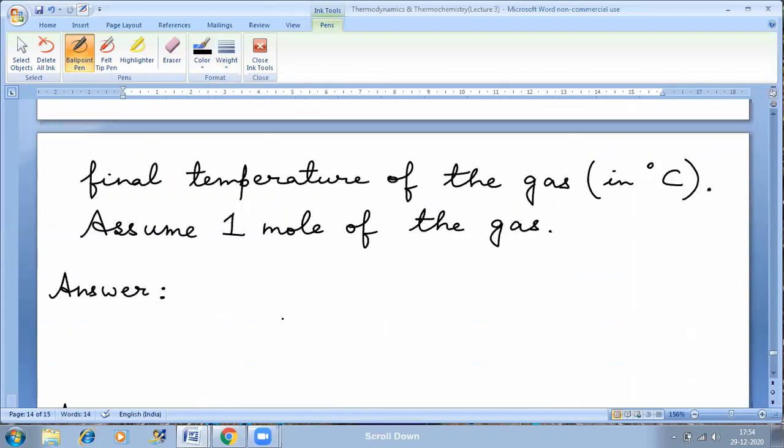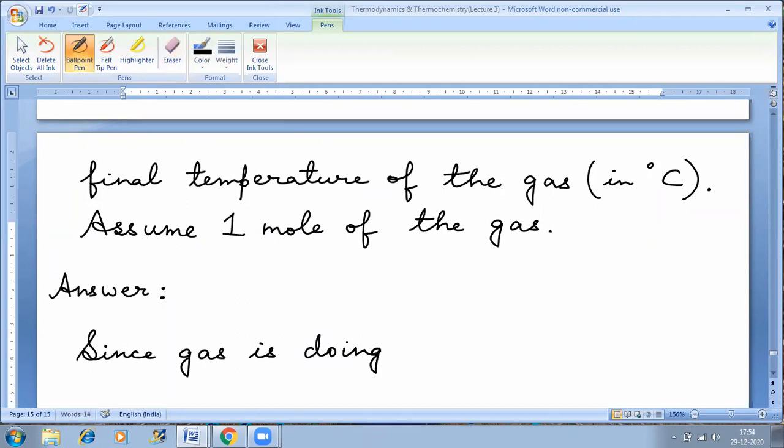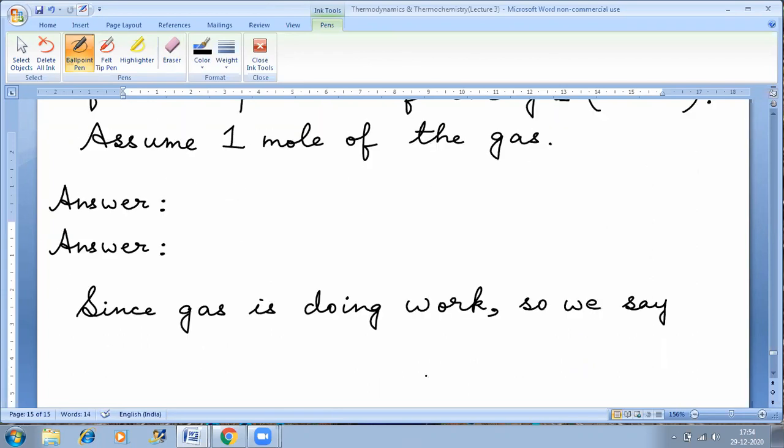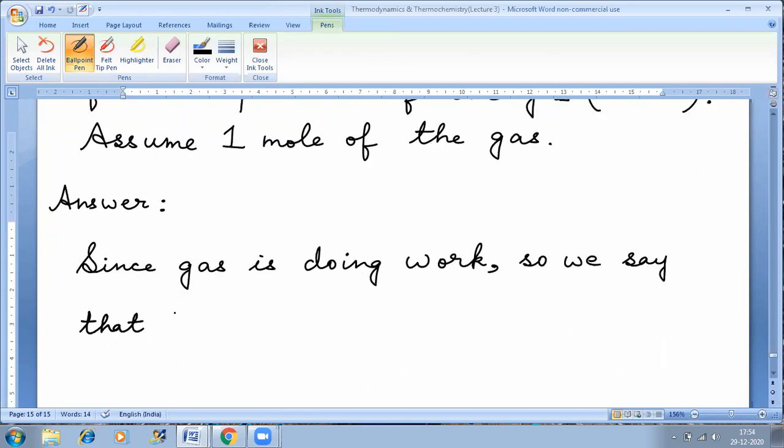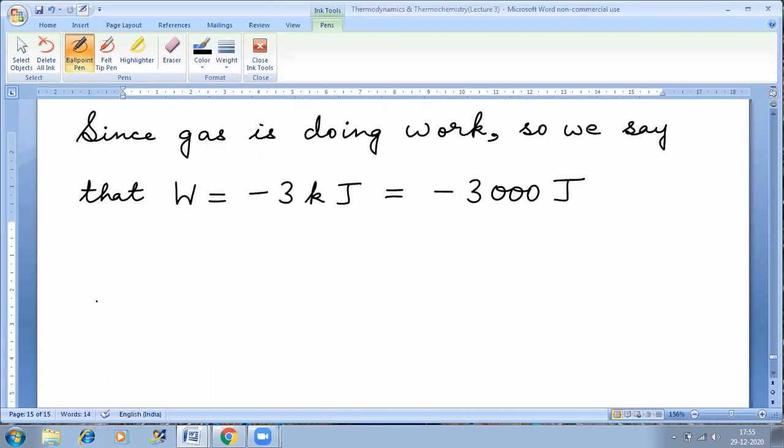So I'll start solving now. Given that the gas is doing the work, since gas is doing work, W is equal to minus 3 kilojoule, right? And the process is adiabatic.